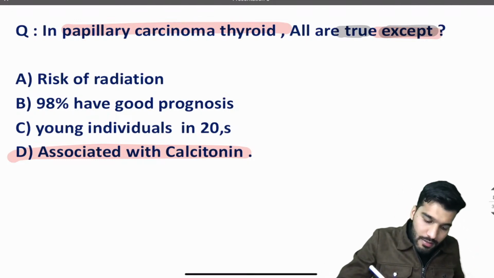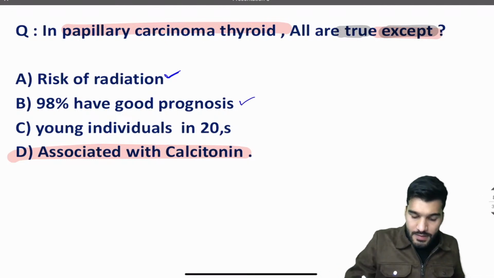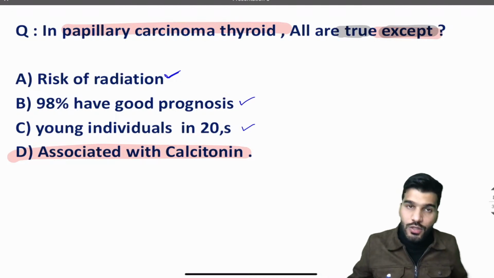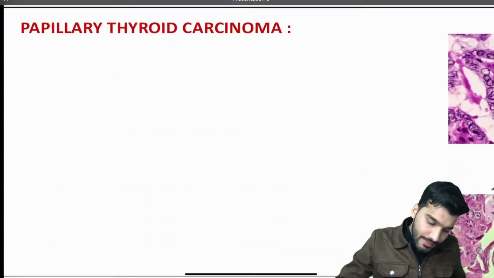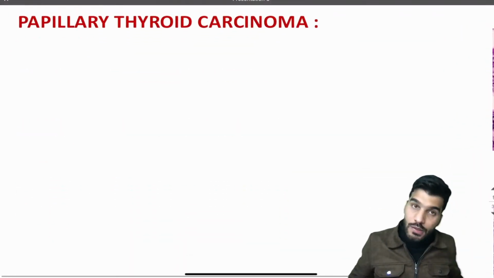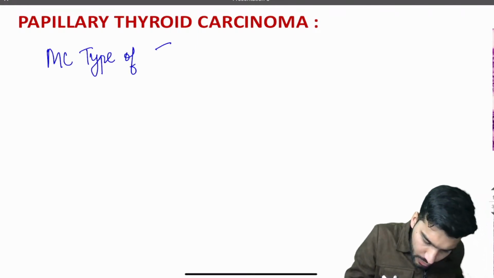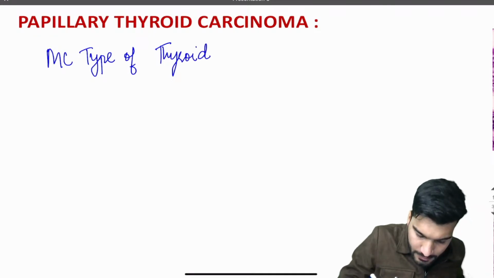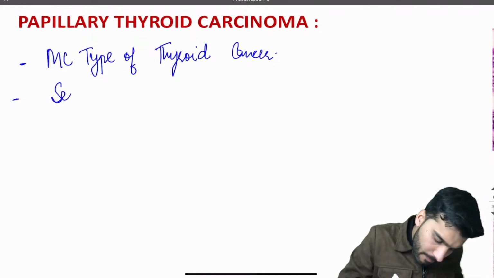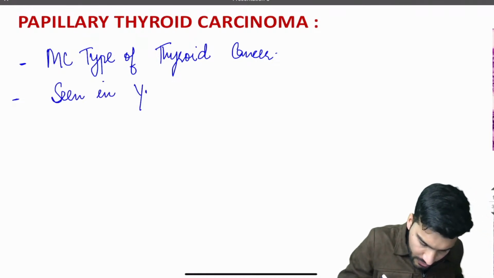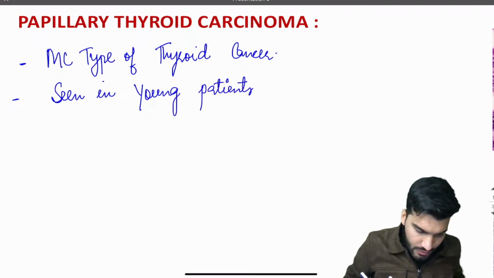Yes, it has a history of radiation exposure. It has a good prognosis. It's seen in young individuals in their 20s. That's going to be your papillary carcinoma of thyroid. This is your PYQ. Now let's discuss papillary thyroid carcinoma. Remember guys, it's the most common type of thyroid cancer. Point number one. Second, it's seen in young patients. What is the age of the patients?